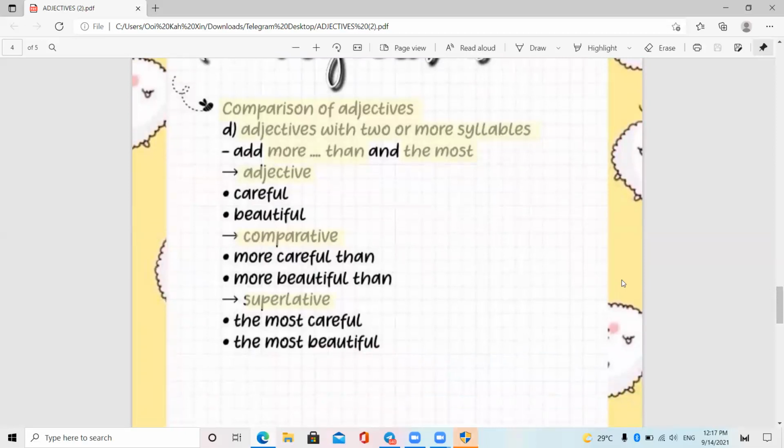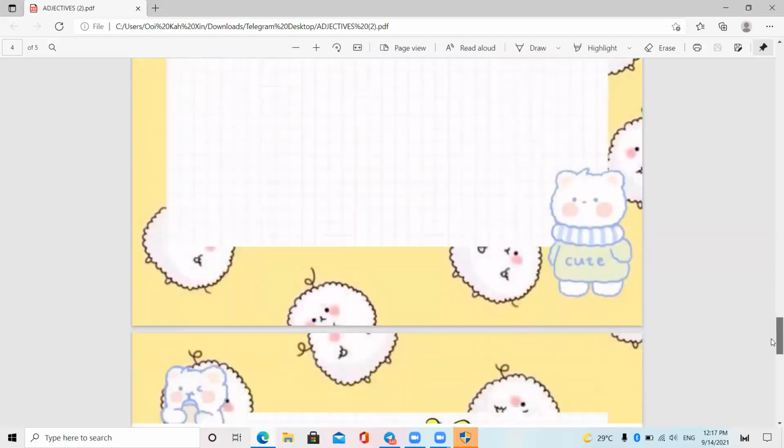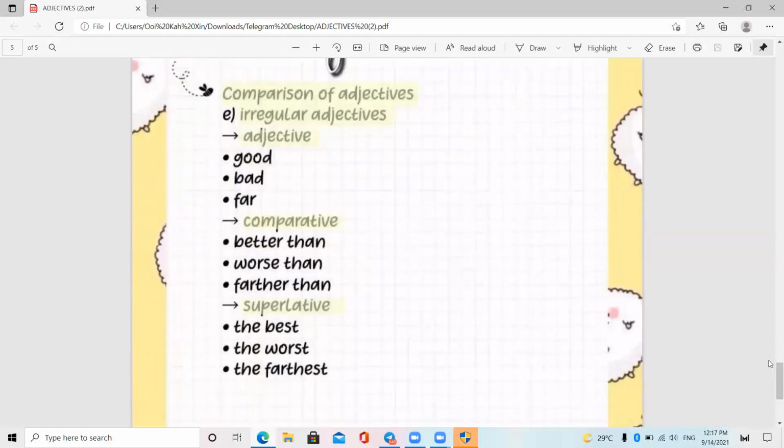Adjectives careful, beautiful, comparative more careful than, more beautiful than, superlative the most careful and most beautiful. Adjectives good, bad, far, comparative better than, worse than, farther than, superlative the best, the worst, the farthest.